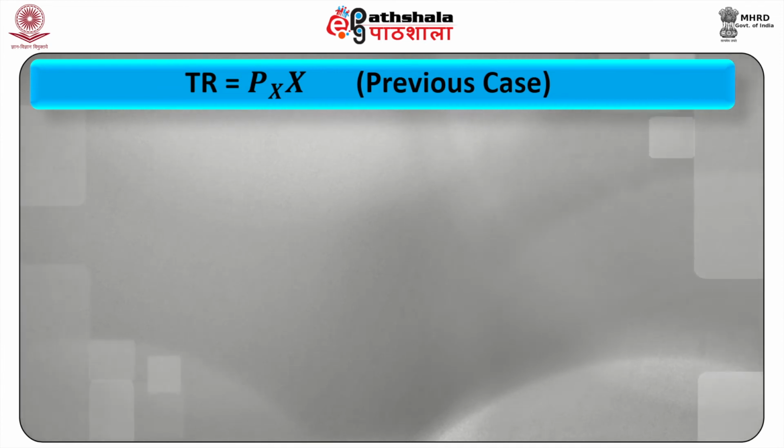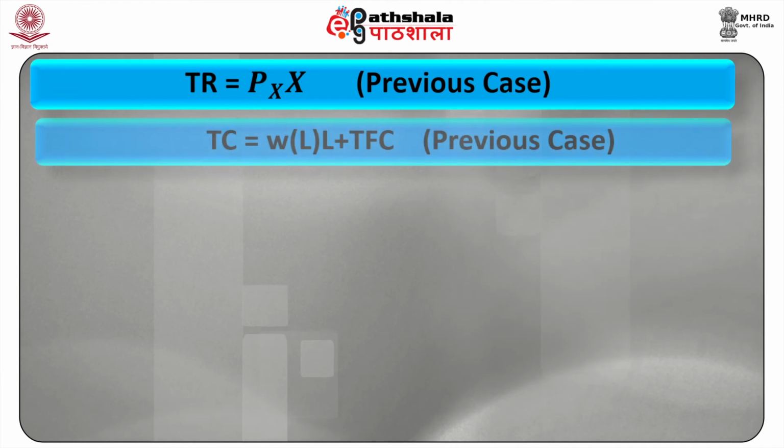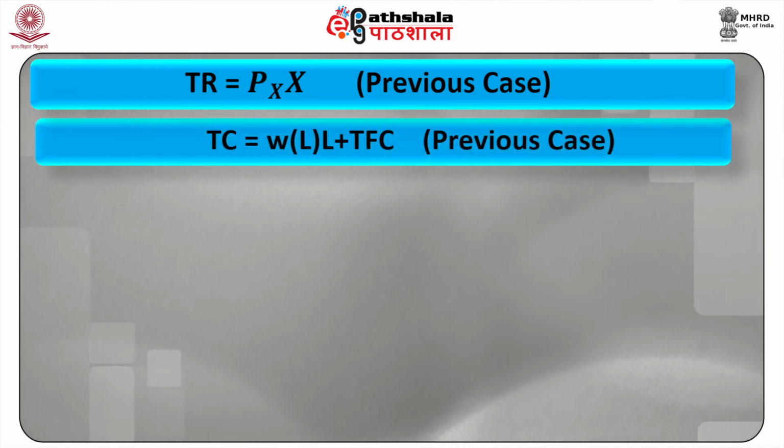The total revenue TR, as in the previous case, is equal to Px into X. The total cost TC is equal to W, a function of L, into L plus TFC.